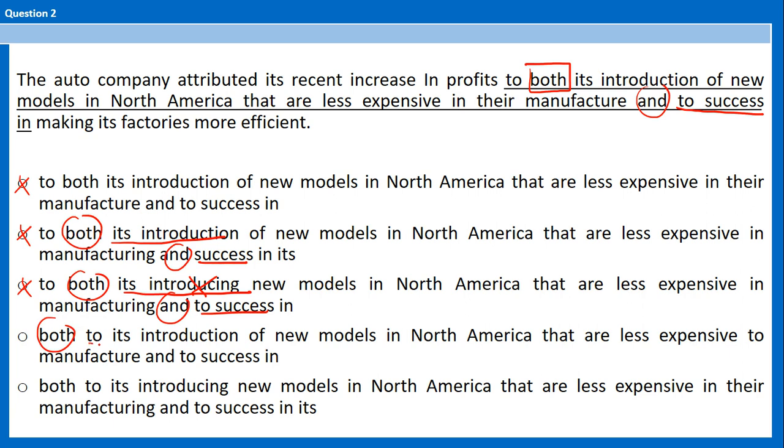Both to its introduction and to success, okay, this could be. The last one is both to its introducing, okay, its introducing is wrong, and to success, and that is not parallel. They need to start with the same word. X and Y must begin with the same word, both to and to. So number 4 is the best choice.